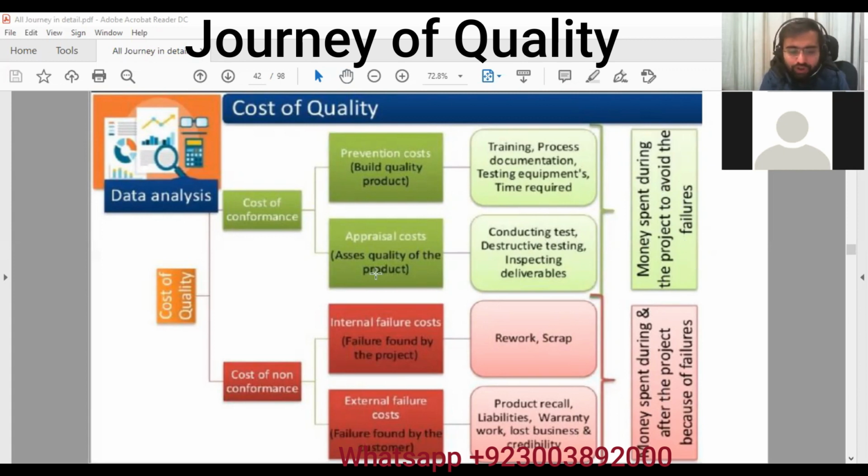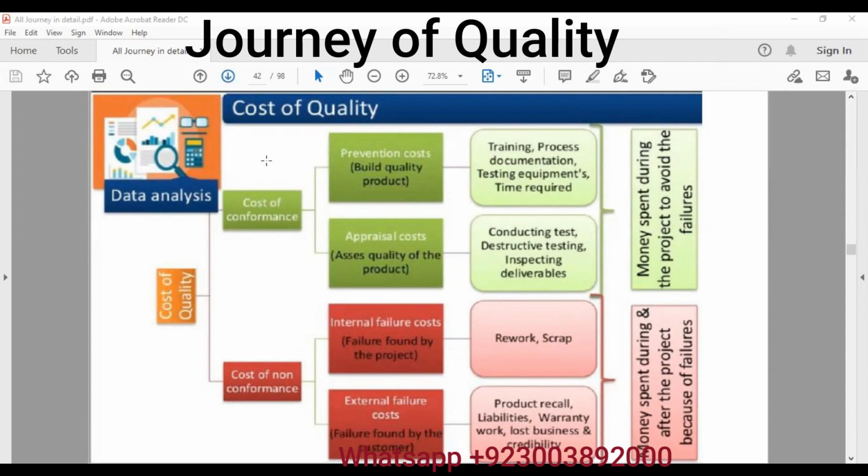Then we have cost of non-conformance. Cost of non-conformance comprises two parts: internal failure cost and external failure cost. What is internal failure? The failures that are found during the project, which result in rework or scrap. Then we have external failure cost. It can be warranty cost, it can be liabilities, all those things come under cost of non-conformance. In summary, cost of non-conformance is money spent during and after the project because of failures.